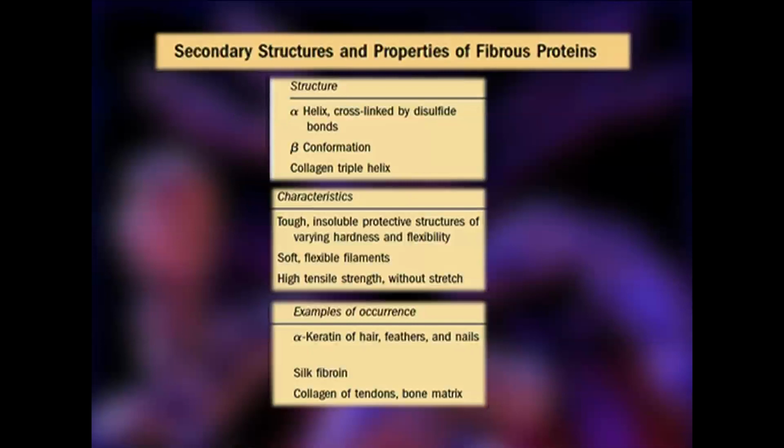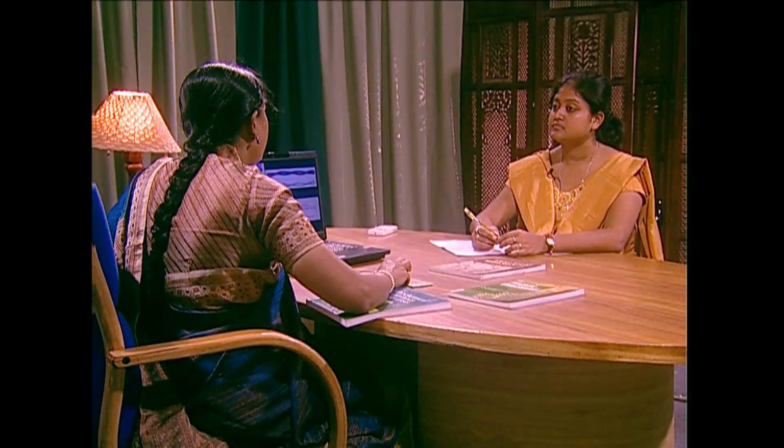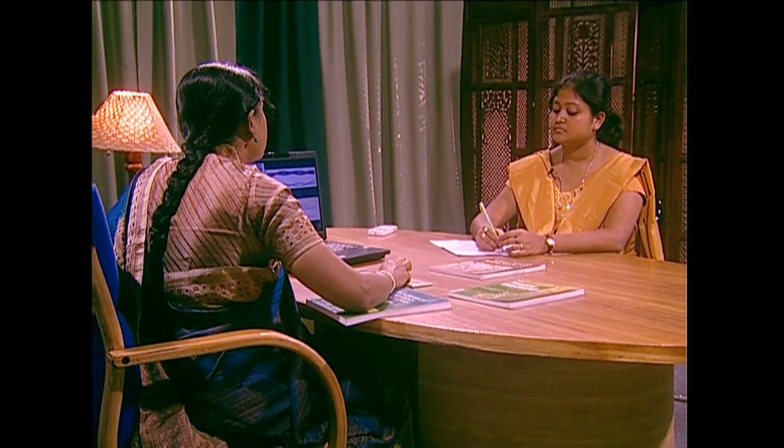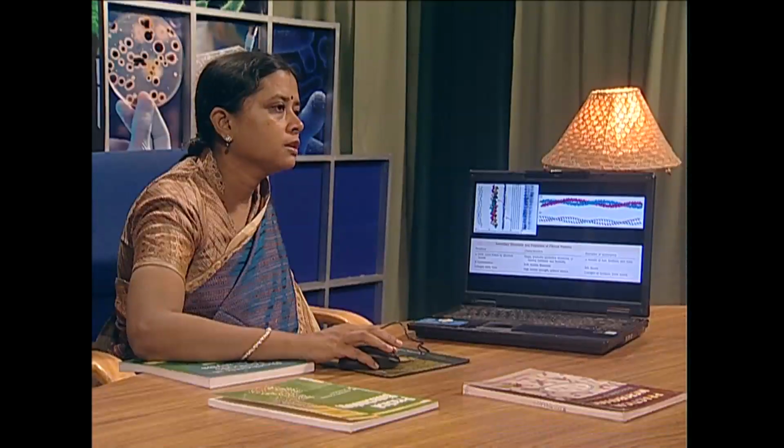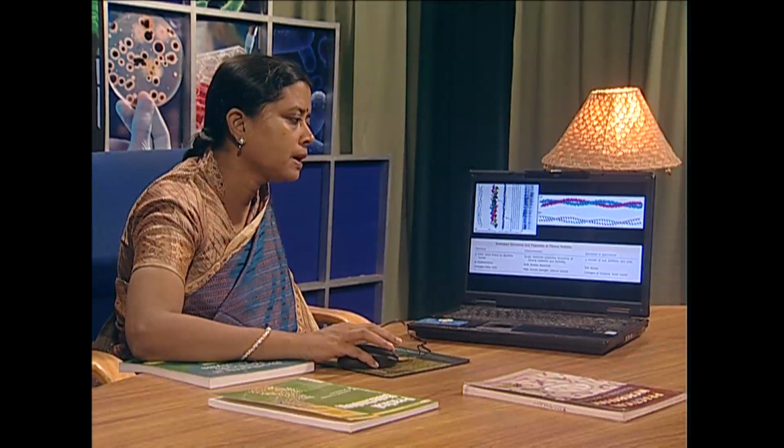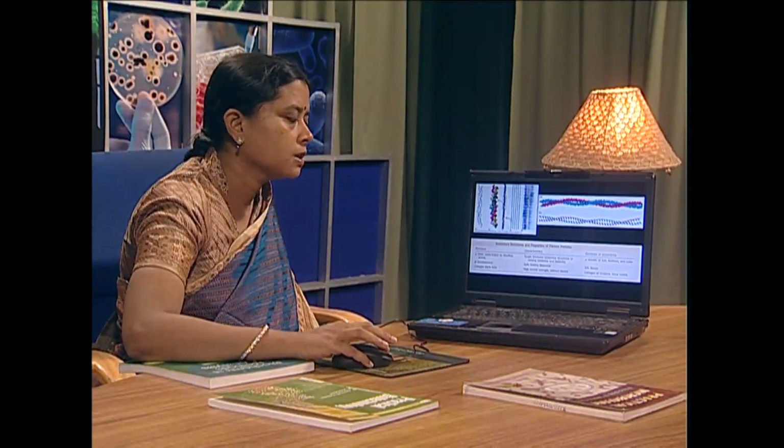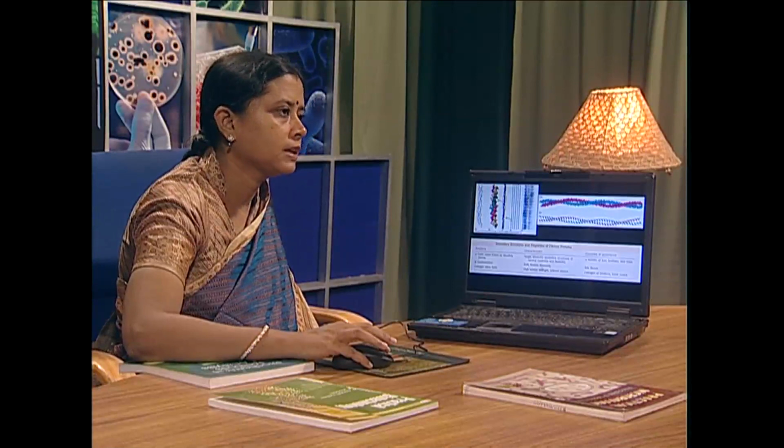Examples of alpha keratin are hair, feather and nails, and the beta conformation is soft and flexible filaments such as in silk fibroin. Alpha keratin, as the name suggests, is hard and rich in sulfur-containing amino acids, compared to the beta conformation, which is much softer and more flexible.